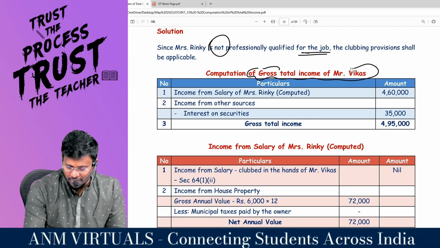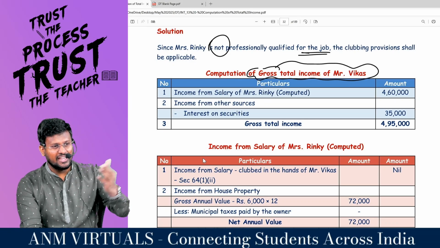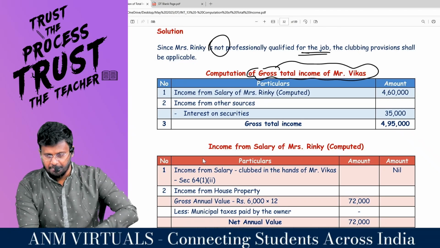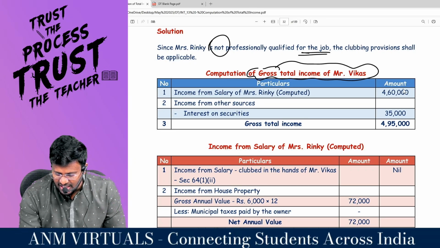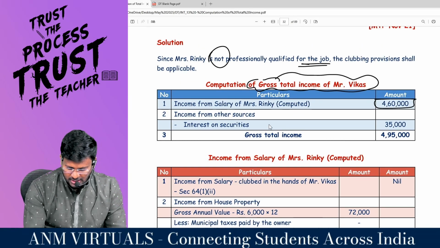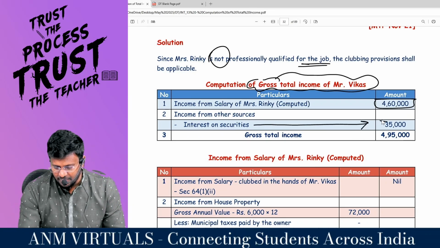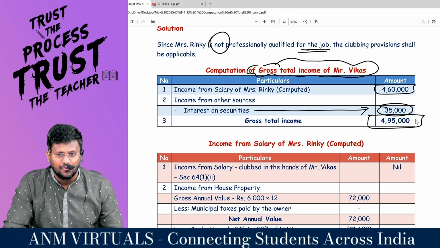So, computation of gross total income of Mr. Vikas. When you are finalizing the income of Mr. Vikas, you have to include even the salary income of Mrs. Ringi also. Income from salary of Mrs. Ringi computed is how much? 4,60,000. Income from other sources, interest on securities, this is the own income of Mr. Vikas, that is 35,000. So the gross total income comes to 4,95,000.